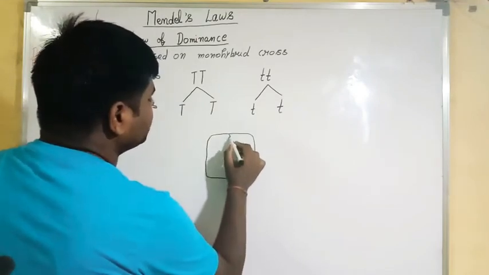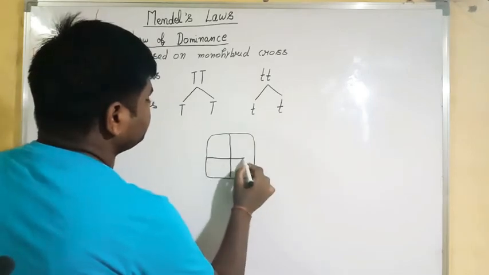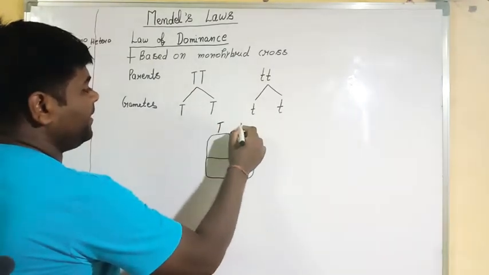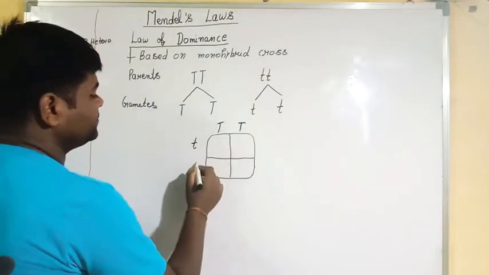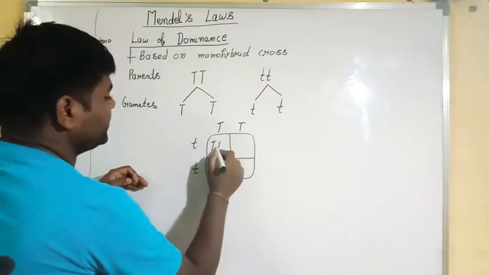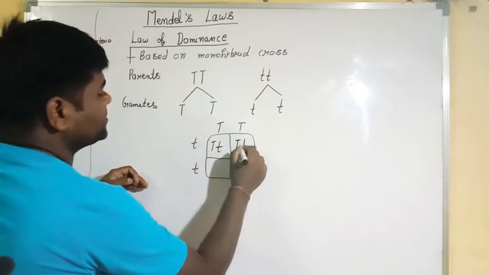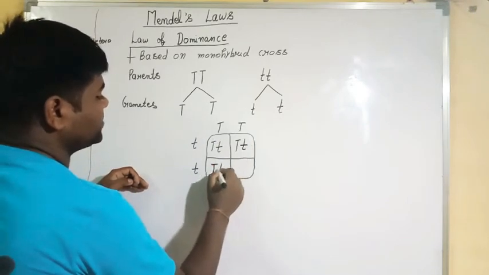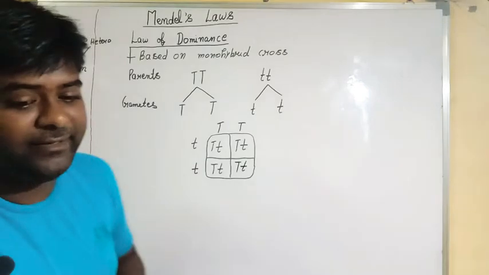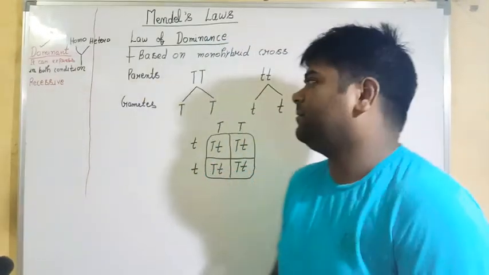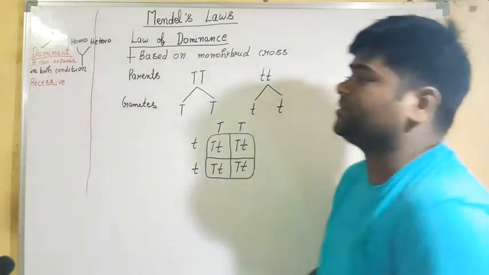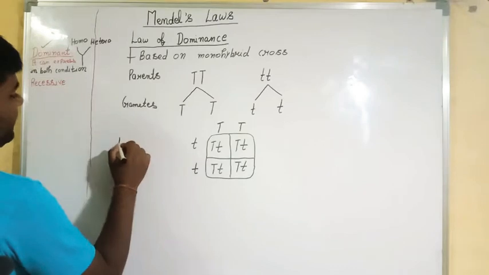When you make a Punnett square, you should place one parent upside and one parent here. Then you have to match like this, like this, like this. Easy? Very, very easy. So this we got after the fertilization. What do we call this one? F1 generation.